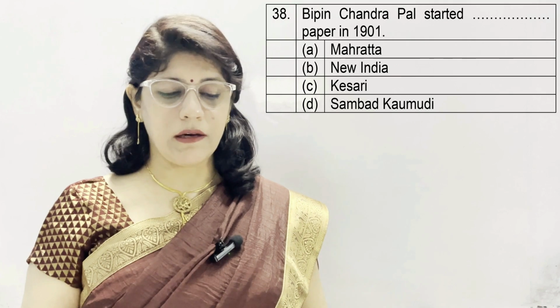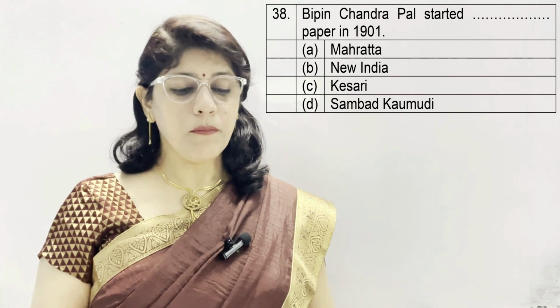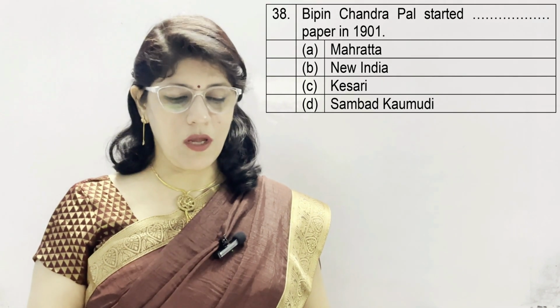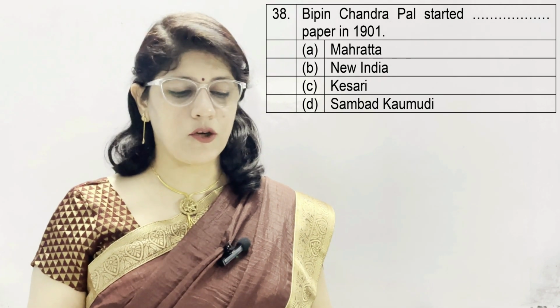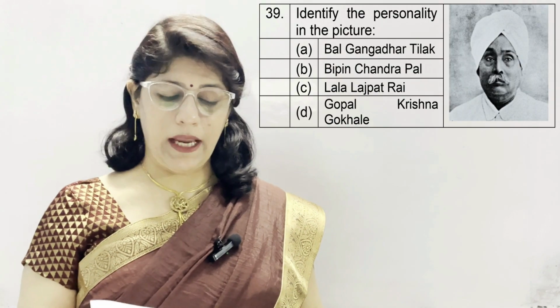Bipin Chandra Pal started dash paper in 1901. A. Maharatha. B. New India. C. Kesari. And D. Sambat Kaumadi. And the correct option is B. New India. Question number 39.